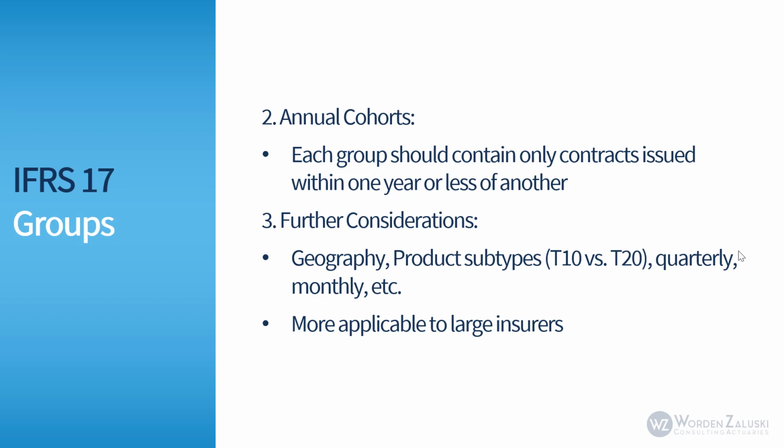And finally, some further considerations. You may want to further refine your groups by geography, by product types. For example, you may want a term 10 or T10 versus a T20 group. Instead of wanting annual cohorts, you may want quarterly or monthly cohorts. And finally, this might be more applicable to larger insurers. Smaller insurers and mid-size insurers may not do this, although some mid-size insurers may also apply further considerations.